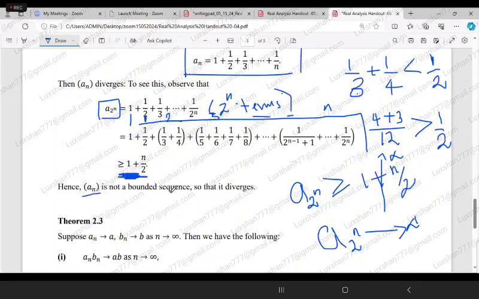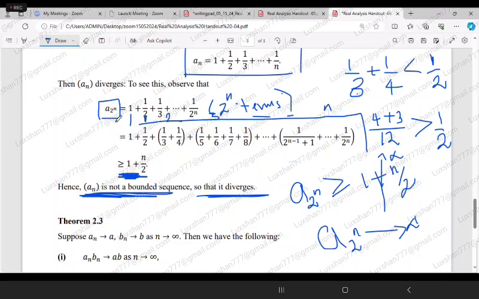Therefore, the sequence A is not bounded. Since it is not bounded, it is not convergent. That means that it diverges. So this is how we are trying to prove this one.